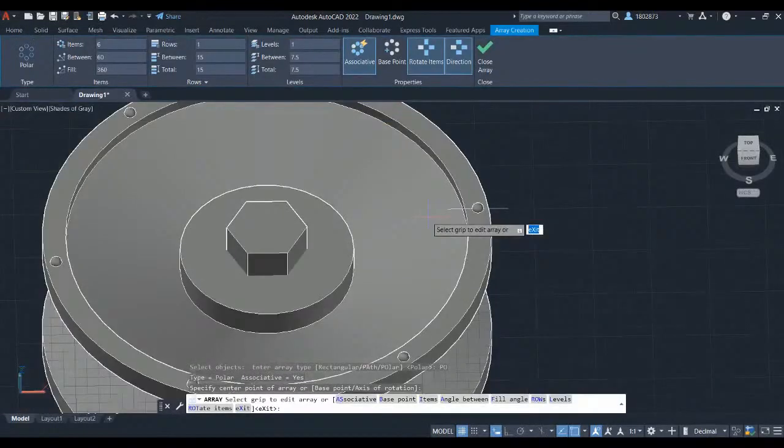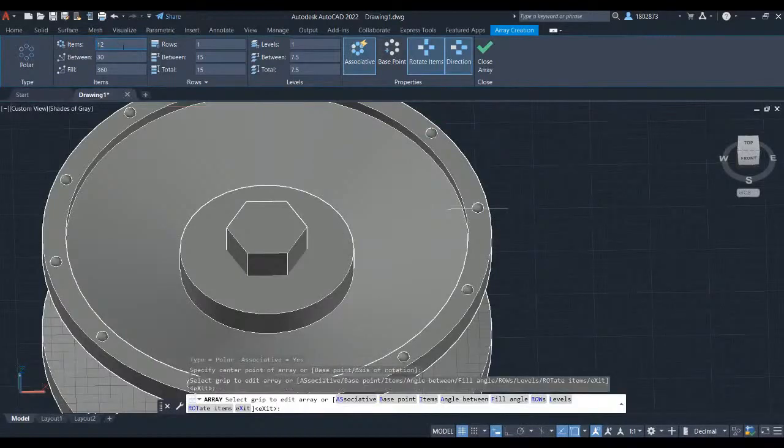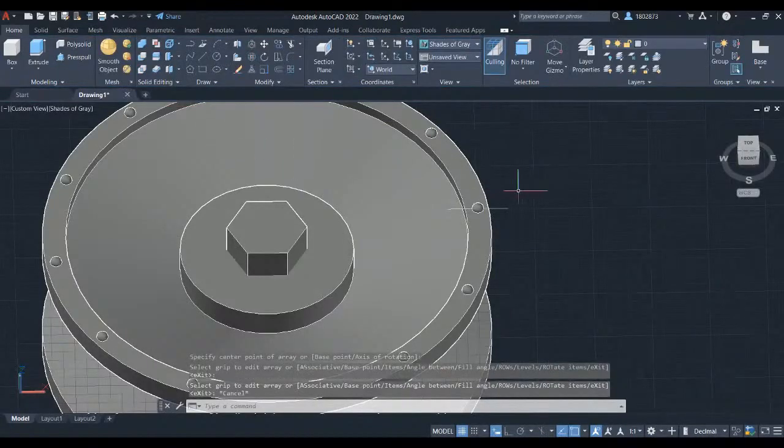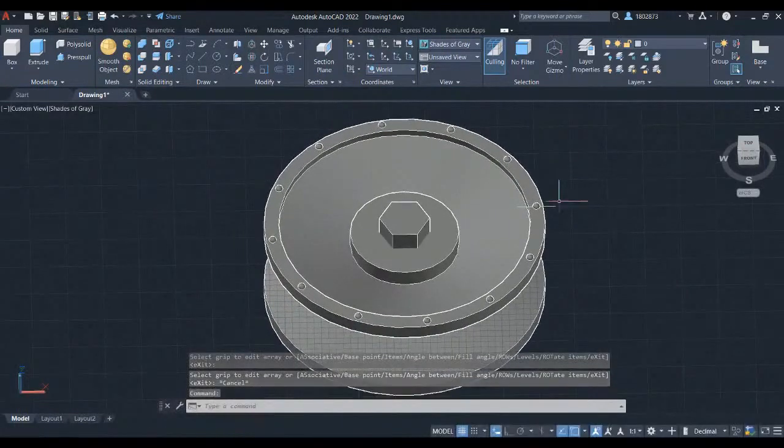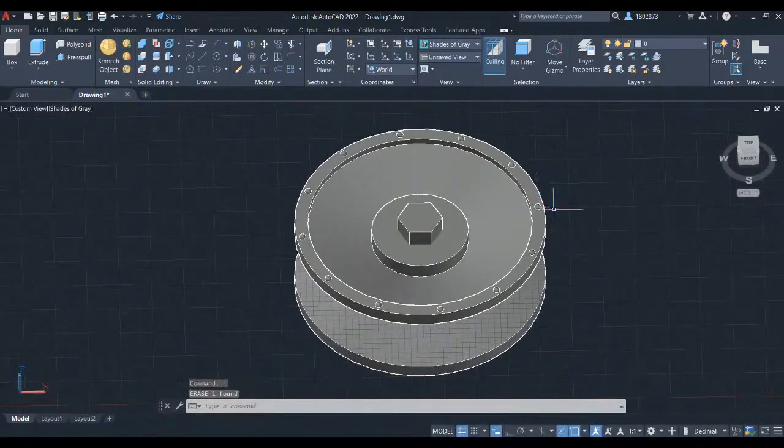Left click. Let's head over to the ribbon and change the items. Key in 12 and press Enter. Press Escape. Zoom out. Let's erase the line.